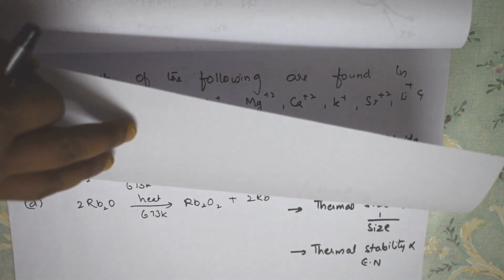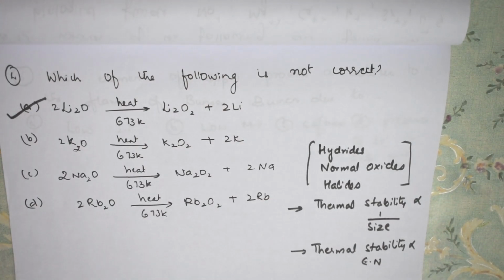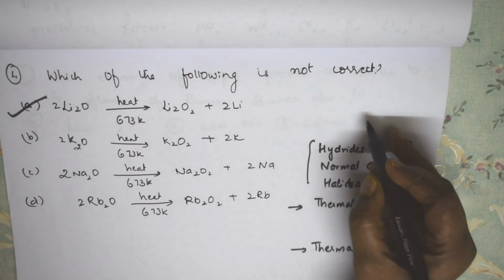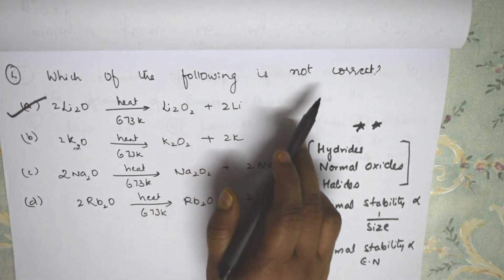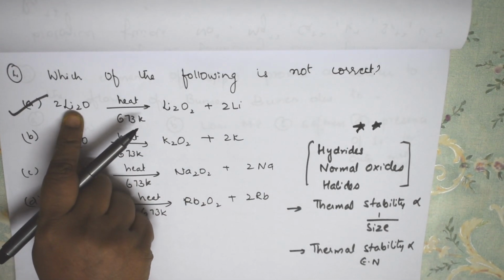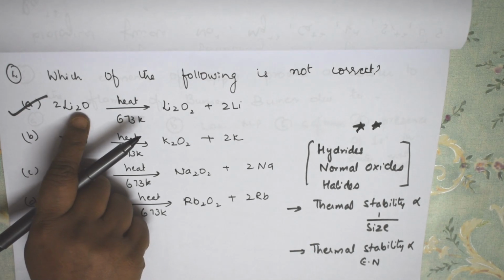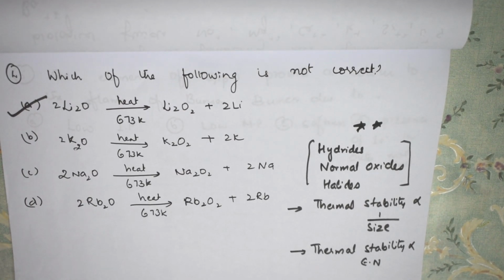Okay, let us read the next question. This is the question and this is the trick which I have written here already. Just check. Always remember, this is the most important trick you need to remember. Which of the following is not correct? Among alkali metals, lithium oxide is the only metal oxide which does not decompose on heating. What is the reason?